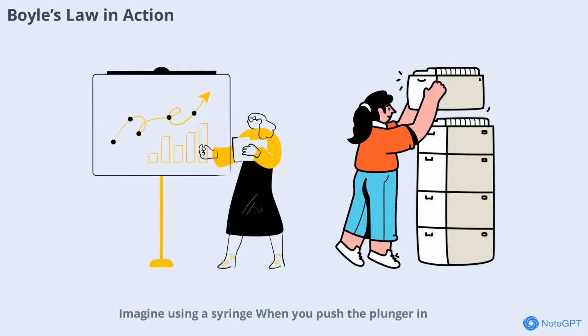Imagine using a syringe. When you push the plunger in, you decrease the volume inside and the pressure increases, making it harder to push further. This is Boyle's law in action. The same principle applies to scuba diving, where changes in water pressure affect the volume of air in tanks and lungs. Understanding Boyle's law helps keep divers safe and is also crucial in designing medical devices and industrial equipment.